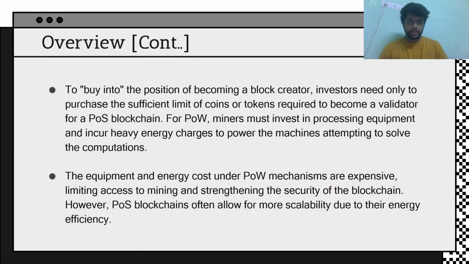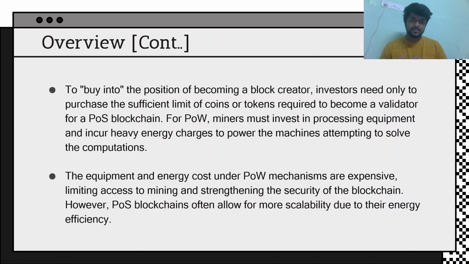So the basic points we read are that proof of stake is more efficient while proof of work is less efficient. Proof of stake is more scalable than proof of work. Basically, the main drawback of Bitcoin is that the number of transactions per second is very low. So in the real world, if you want to use it, we can't, because also the cost of creating a block is very high. If we create a block for, say, 10 transactions in Bitcoin, it will cost a lot, so the transaction fee will also be high.